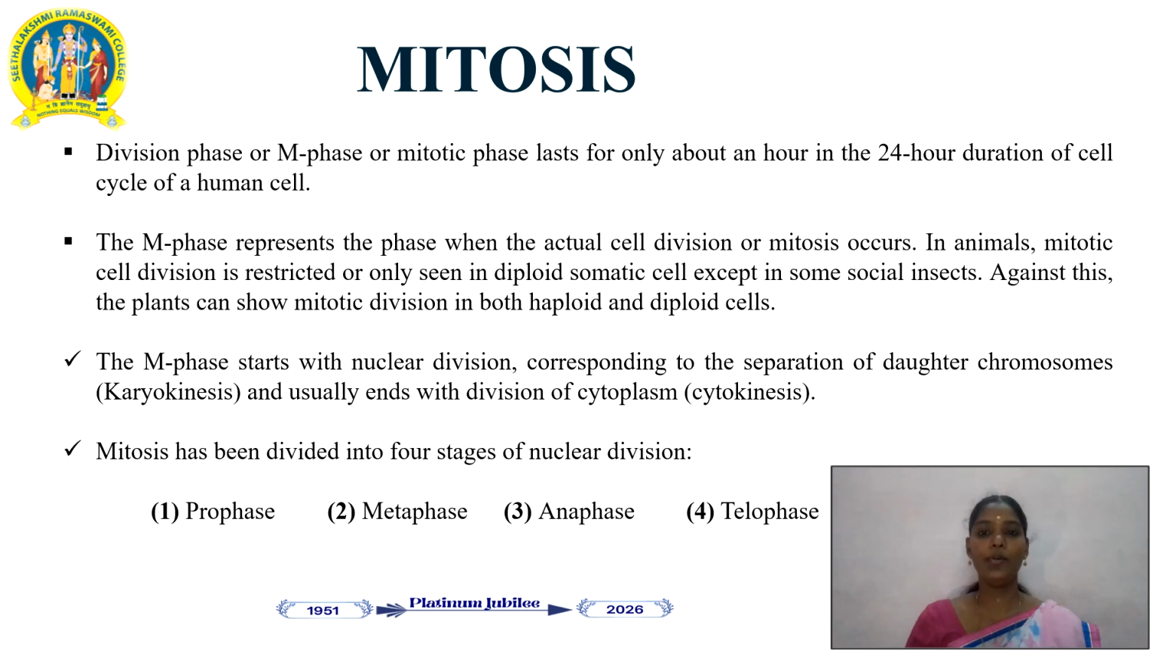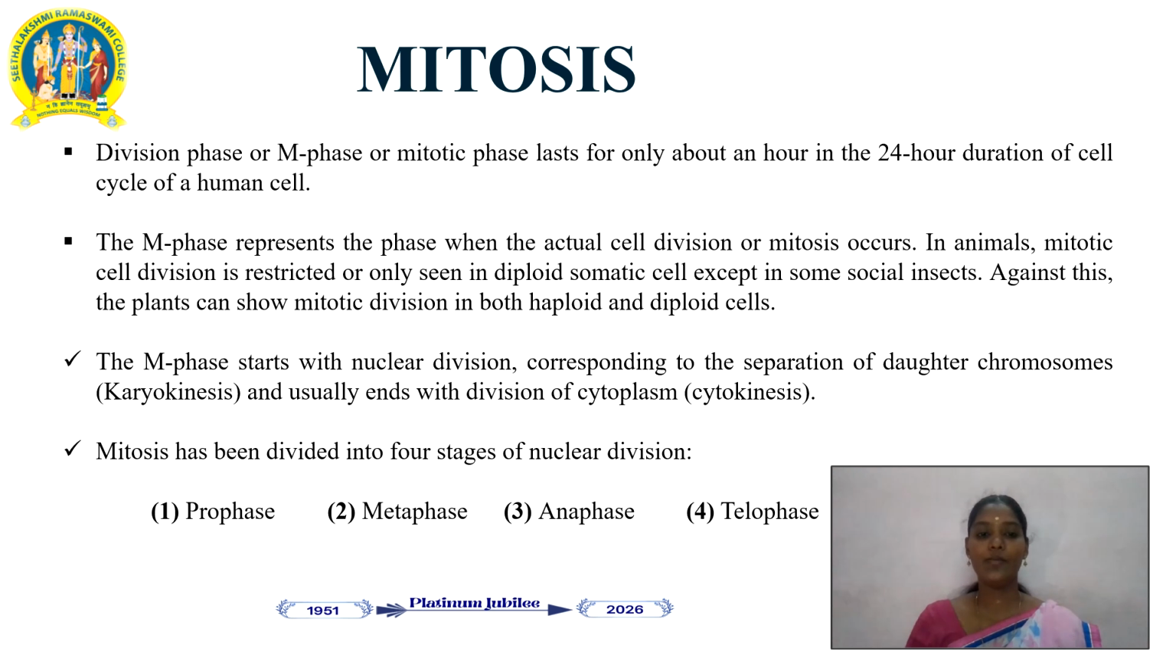It lasts only about 1 hour in the 24-hour duration of the cell cycle of a human cell. The M phase represents the phase when the actual cell division or mitosis occurs. In animals, mitotic cell division is restricted to, or only seen in, diploid somatic cells, except in some social insects. Against this, plants can show mitotic division in both haploid and diploid cells.